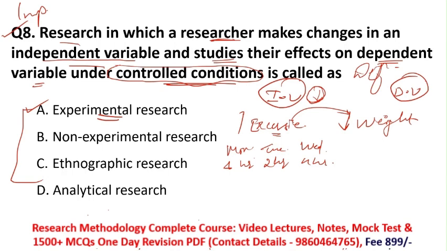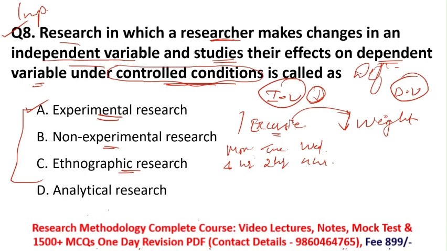Then we will see the other options, which are incorrect. Non-experimental research means you do not do proper experiments. Ethnographical research means you are doing research in proper behavior, in that area.